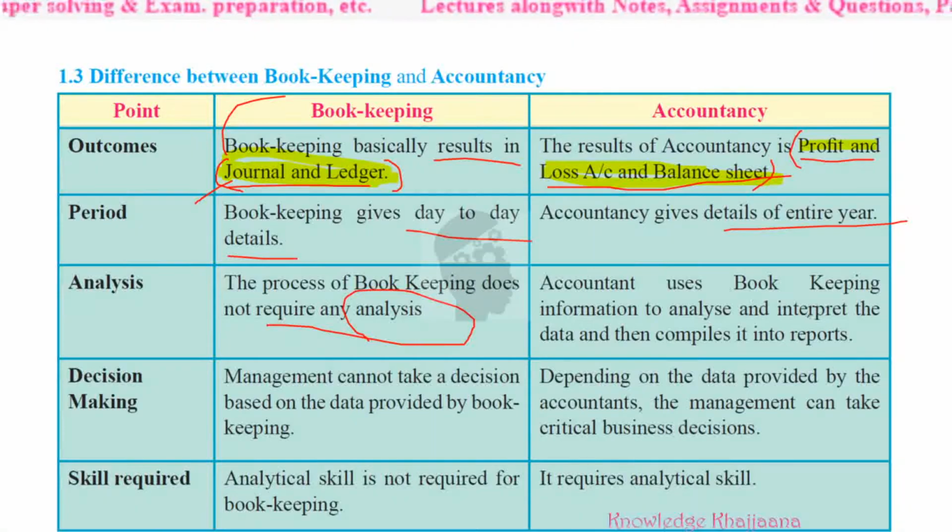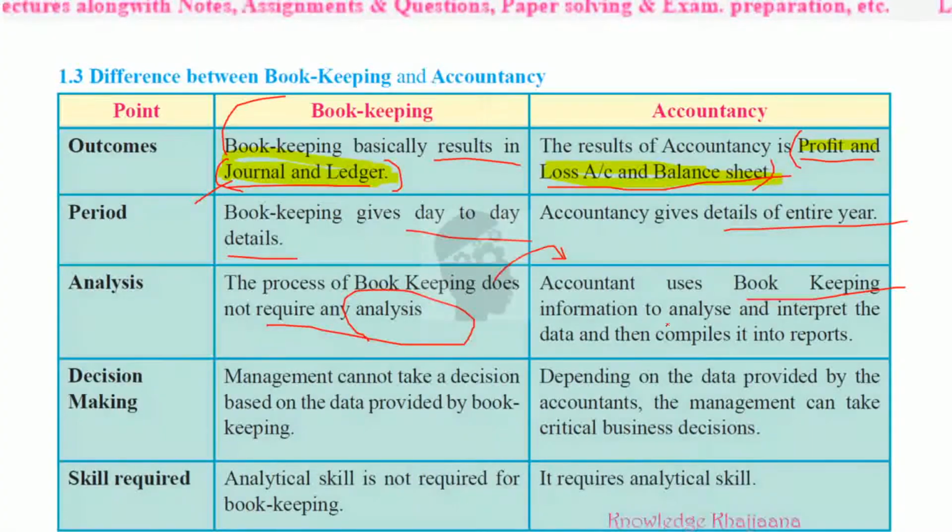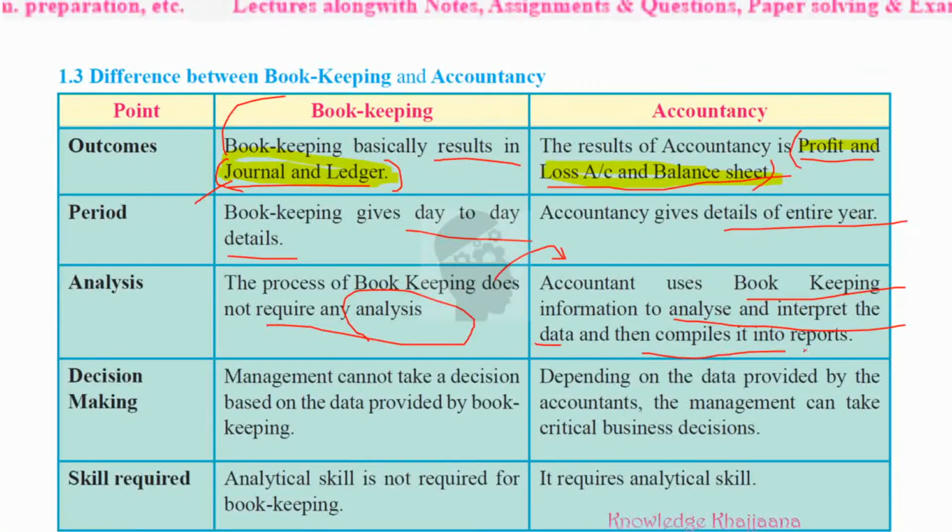Whereas the accountant uses bookkeeping information in his work, and later on he analyzes and interprets the data and then compiles it into reports. Whatever data he receives from the bookkeeper, he analyzes, then interprets and concludes. Then he makes the different reports and compiles the data into reports. So this analysis is done on the data which is maintained by the accountant.